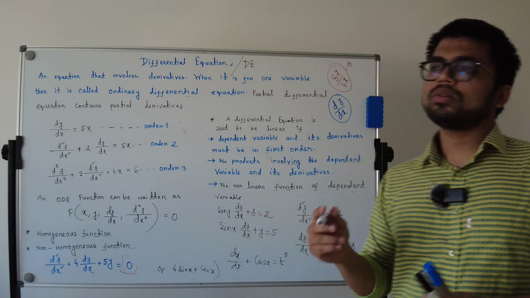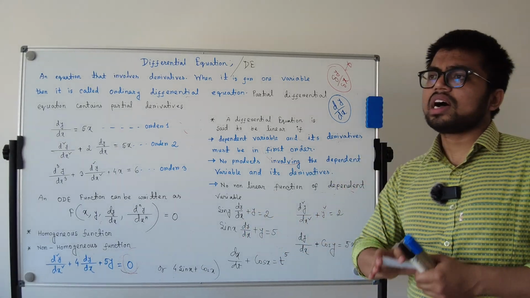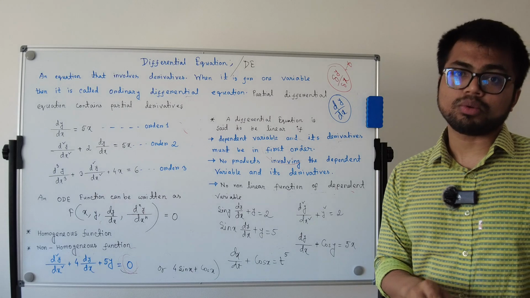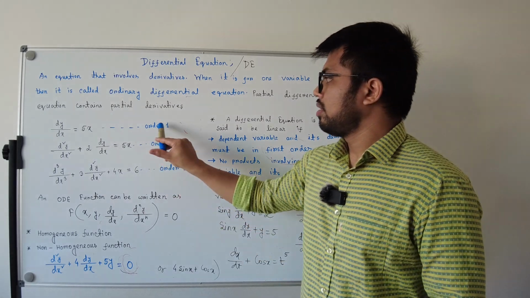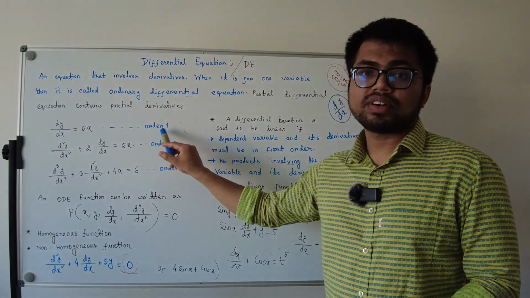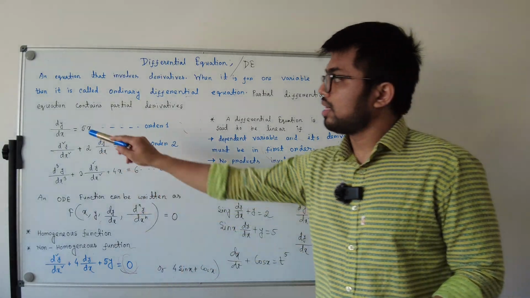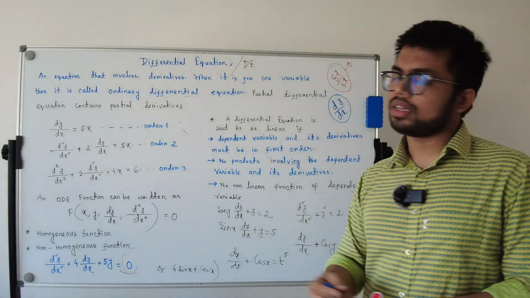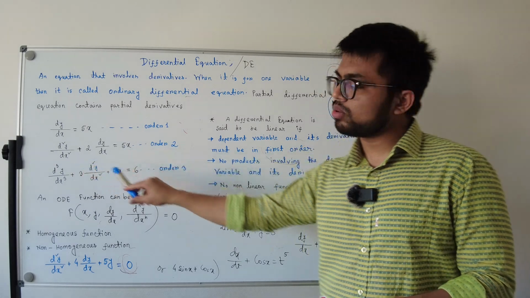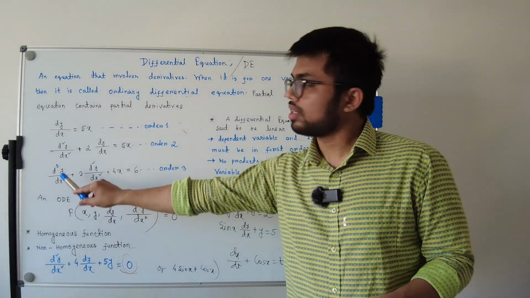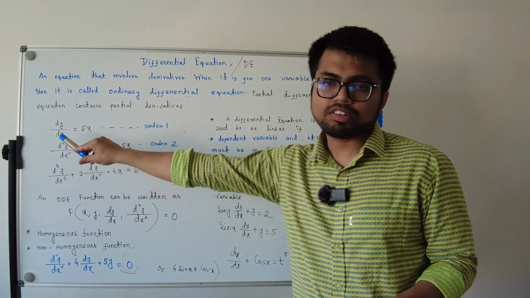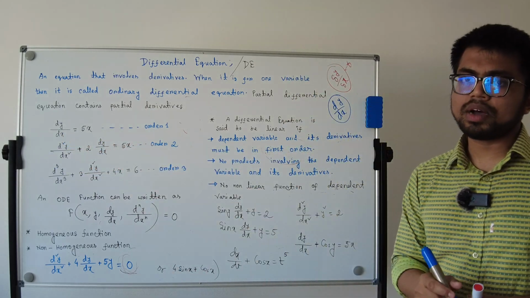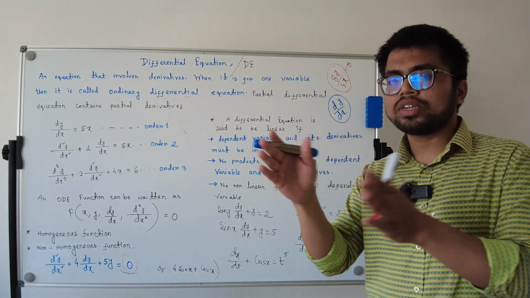Okay, so now we will learn how to describe the ordinary differential equation. First of all, this is called a first order differential equation. What does it mean? Here the maximum power is 1, that means it's called a first order differential equation. This is a second order, this is a third order differential equation, because the highest is 3, the highest is 2. So according to this power we can call it by this order.